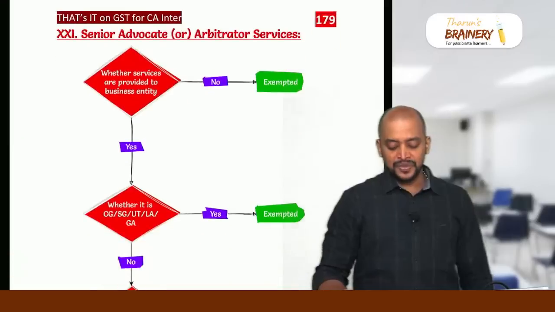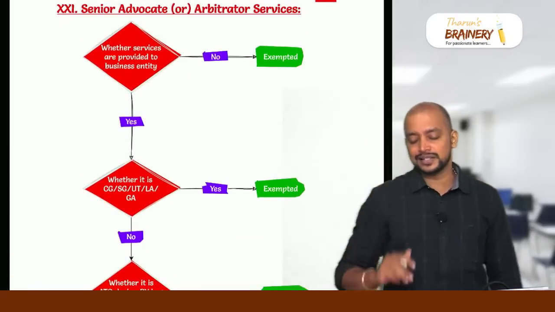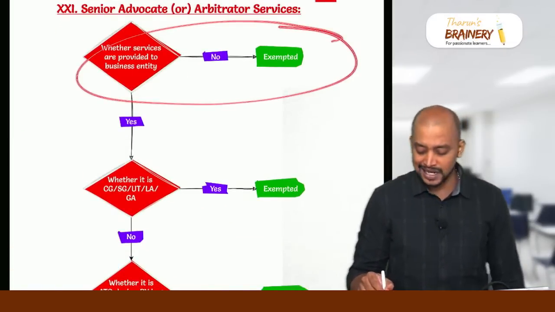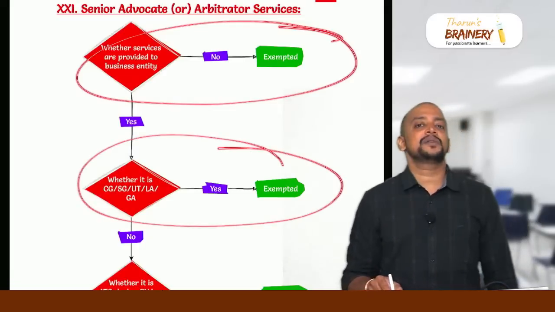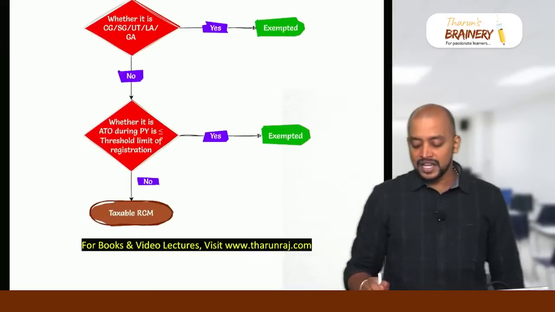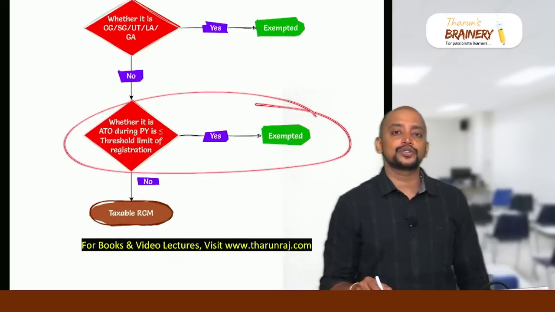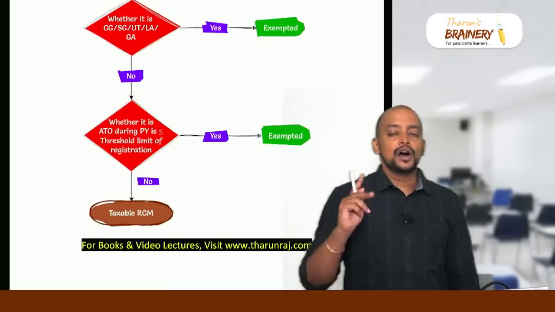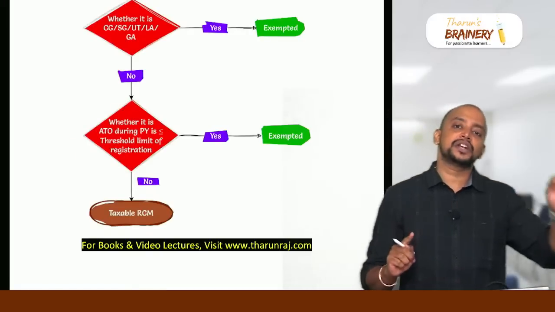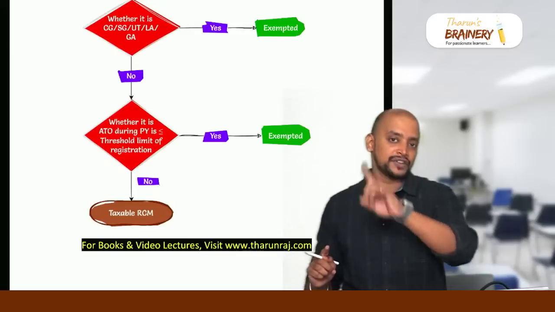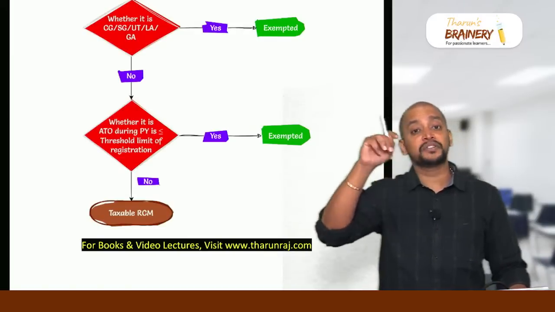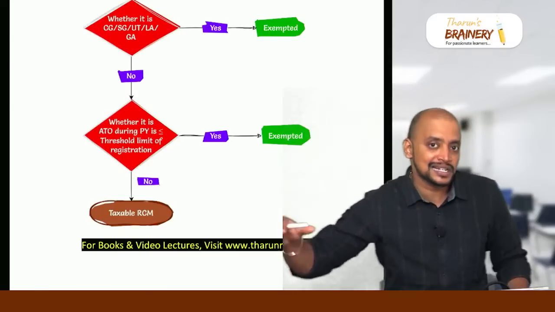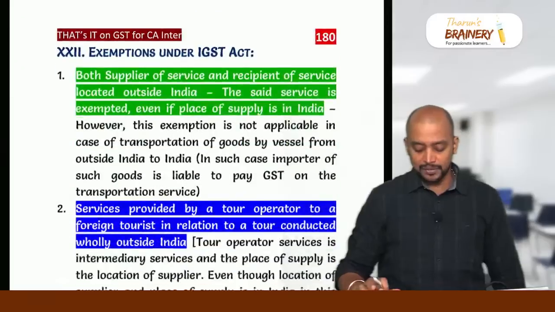And in the same way, in case of senior advocate, we have 3 exemptions. Senior advocate or arbitrator providing service to a person other than a business entity, exempted. If they provide service to central government, state government, local authority, exempted. If they provide service to a business entity whose turnover during the previous year does not exceed the threshold limit, exempted. Other cases, it will be taxable. Also, one special point you remember: whenever a senior advocate is providing service to an individual advocate or firm of advocates, that individual advocate or firm is not the recipient, but the ultimate litigant, applicant or petitioner will be taken as the recipient, and accordingly we need to determine the taxability.